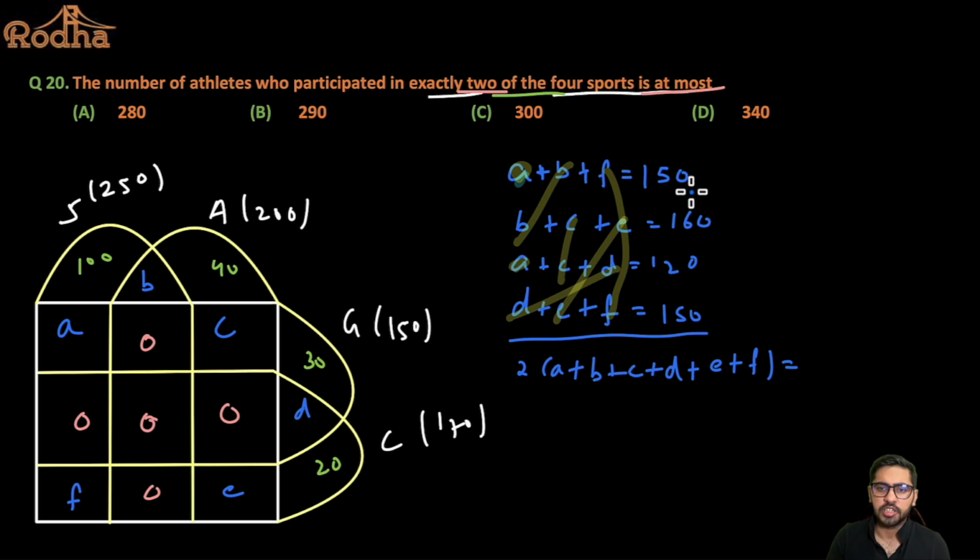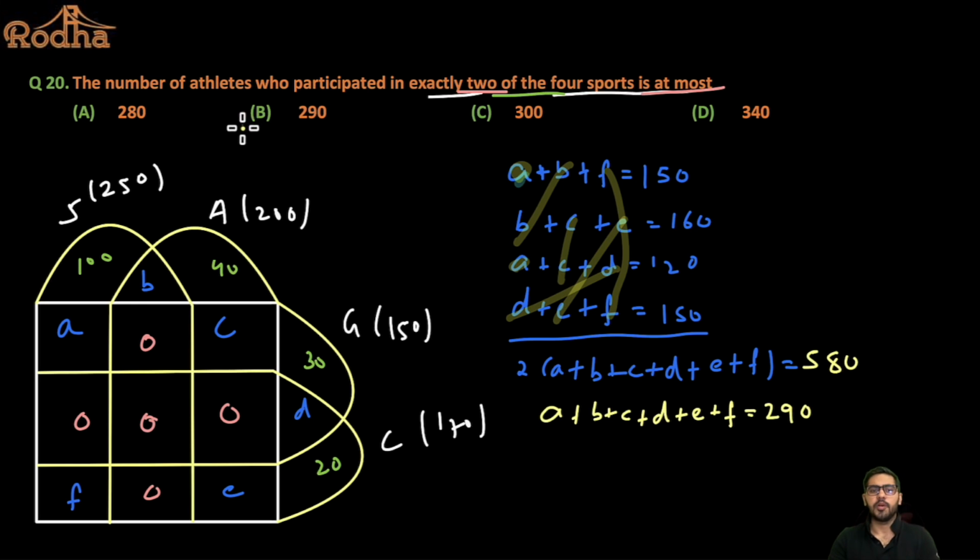That is 300, 460 and 120 is 580. So this total is equal to 580. So the value of A plus B plus C plus D plus E plus F should be 580 by 2, that is 290, right? So the required answer will be option number B.